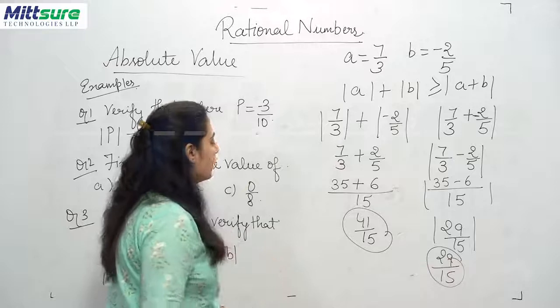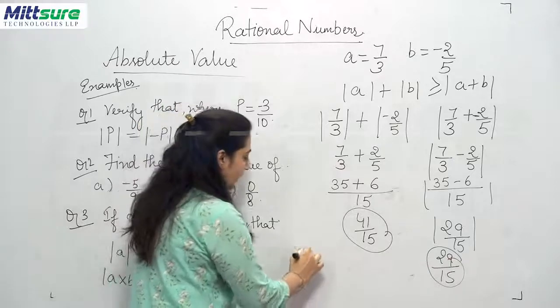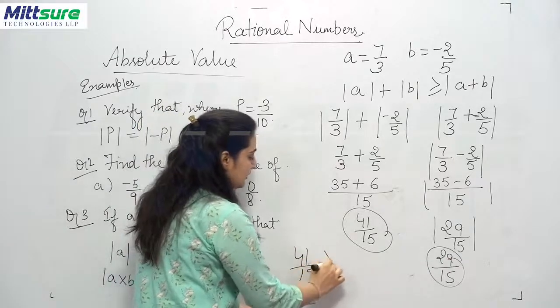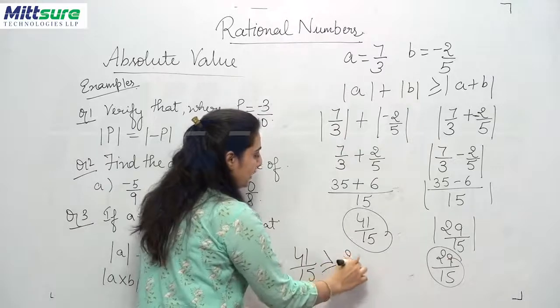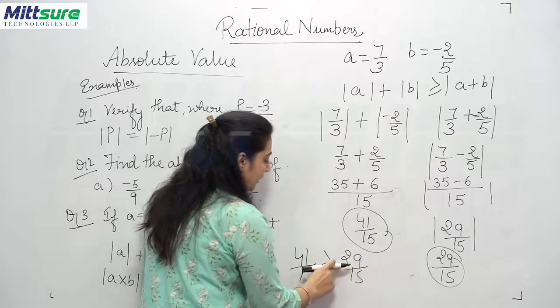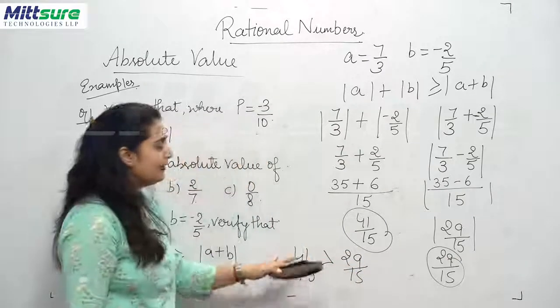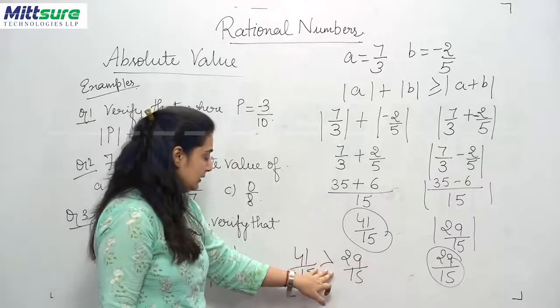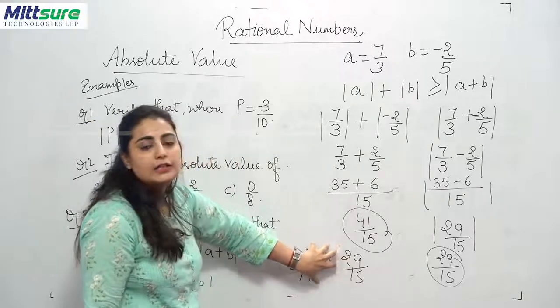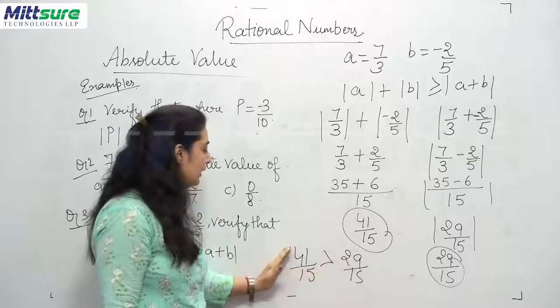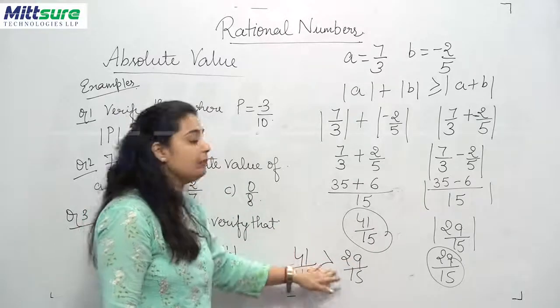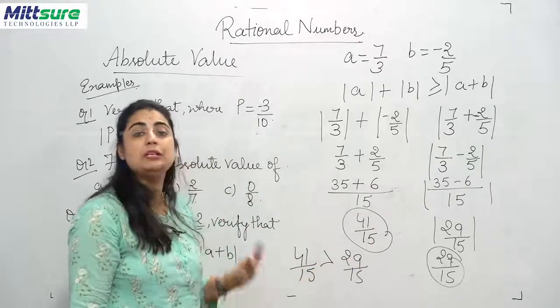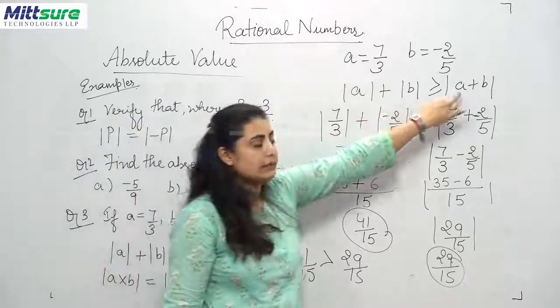So we come to a conclusion here that 41 upon 15 is greater than or equal to 29 upon 15, or it is greater than. Here greater than or equal to is the standard condition which you can observe. Either it is greater than or it will be equal to, but it will never be smaller than this condition.